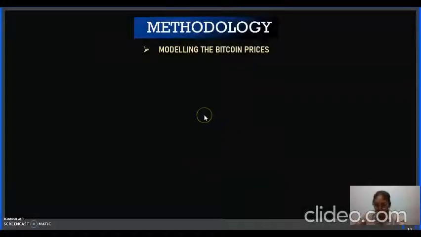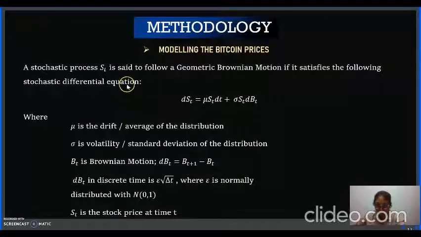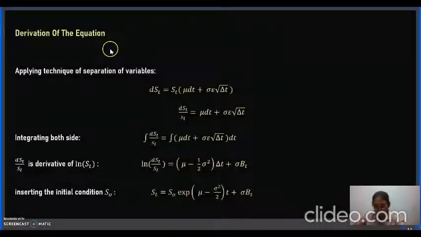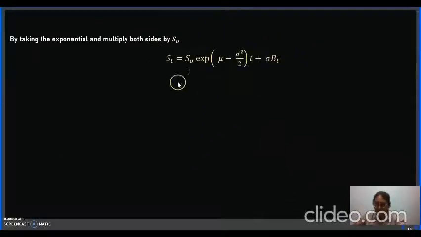Then, moving to the modeling of Bitcoin prices, a stochastic process is said to follow a geometric Brownian motion if it satisfies the following stochastic differential equation. This is the equation for the geometric Brownian motion. The equation will be derived using two techniques. First, applying the technique of separation of variables, and we will get this formula. The next technique is performing Ito calculus, and we still get the same formula as in separation of variables.